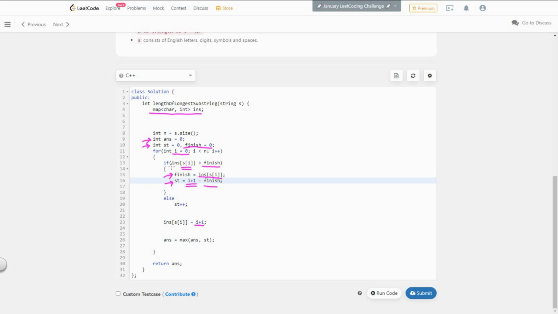And if the current character has not occurred after finish, then I simply increase the value of variable st. And after these conditions, the new location of the current character gets updated. And answer is simply the maximum of answer and the length of the current substring. In the end, I return the answer when I have scanned every element.